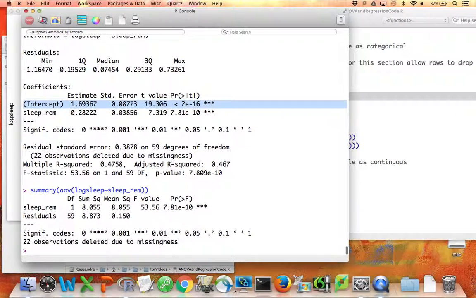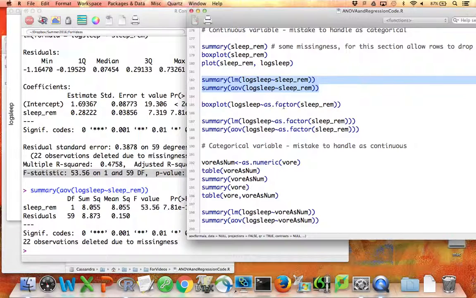And we have the usual things, and it's nice that we have a reminder that observations are deleted. That's good to see. We have a residual standard error, we have our multiple R-squared, we have our F-statistic, and then if we look at the ANOVA output, this is exactly parallel to the example that we talked about before when we used just one continuous predictor of log weight. Because REM is continuous, degrees of freedom is equal to 1, so that's a place to check that we really are dealing with this as a continuous variable. We'd have that 1 there. This p-value here is identical to this p-value here because they're the same test, and you see the p-value again here. This is also the same test. So again, this is exactly the same thing that we illustrated earlier when we had just one continuous predictor.